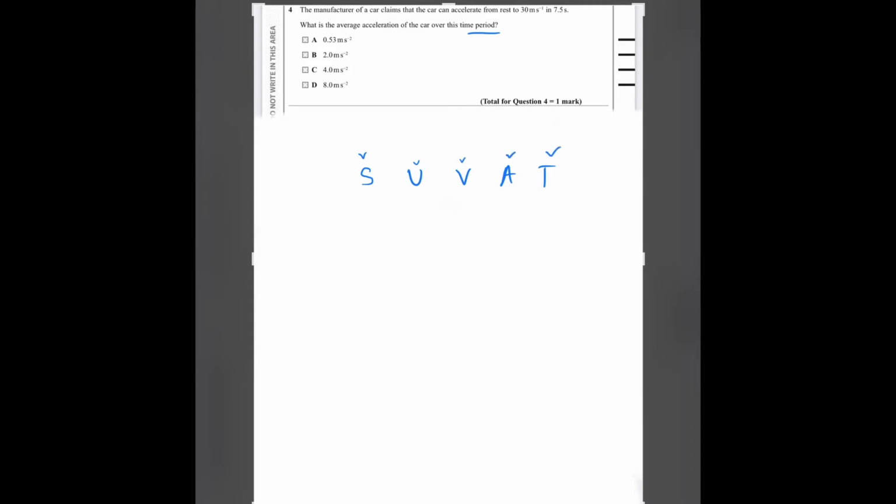We do not have S, we have U and V. U is 0 meters per second because it says that it is at rest, and the final velocity is 30. We have to calculate the acceleration, and the time is 7.5.